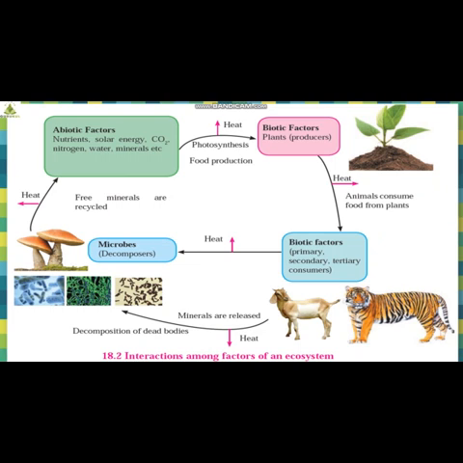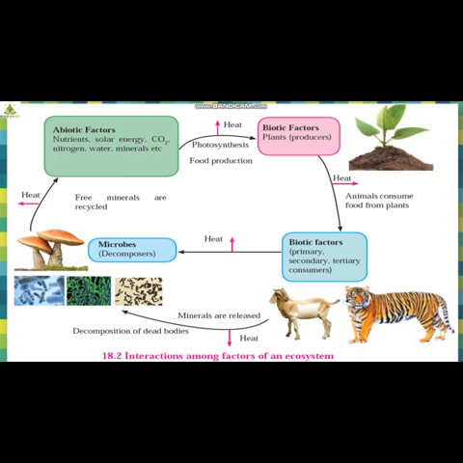And the fourth important box we have is microbes, that is decomposers. Now let us understand this particular circular pathway. So I'm going to read clockwise, that is from abiotic factors to microbes. Let us read it out and understand it together.